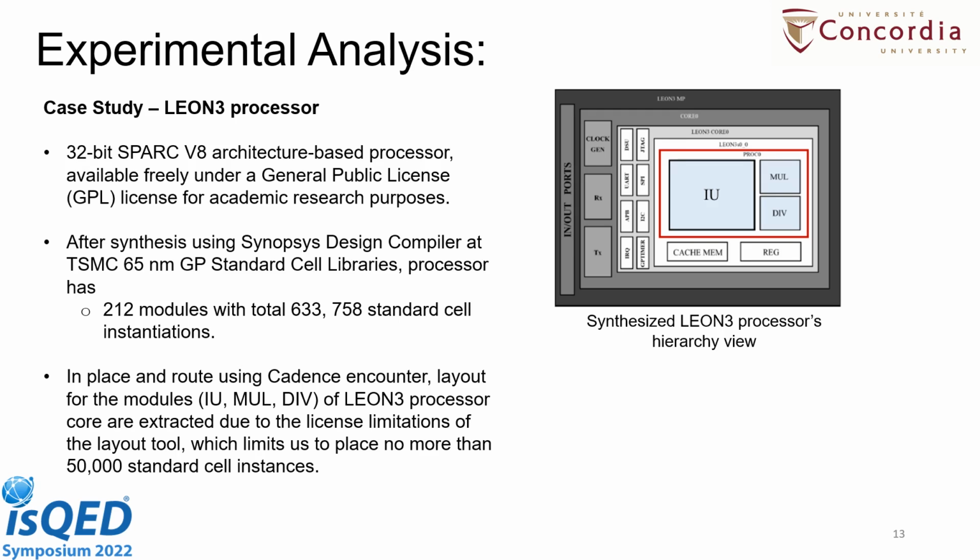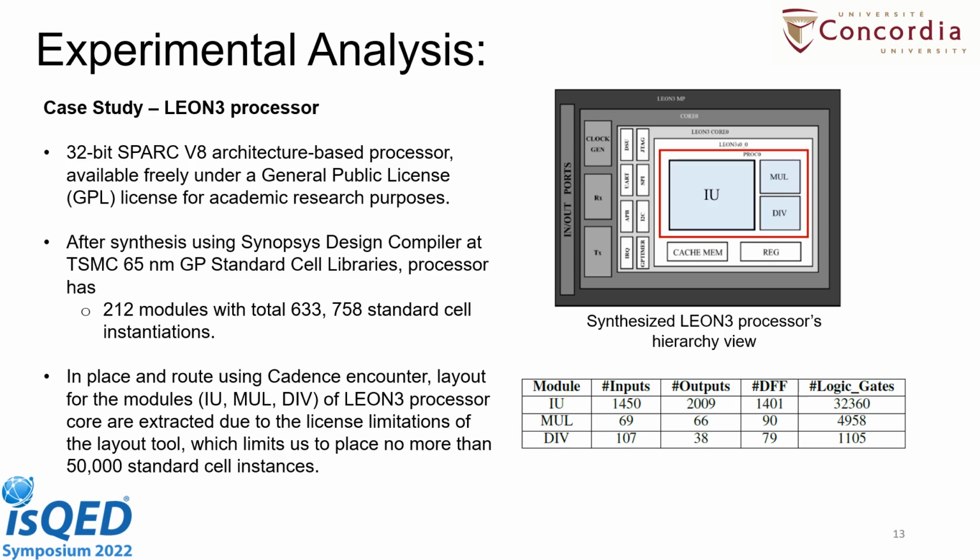50,000 gates. Due to this limitation, to analyze the LEON3 processor, we use only the core part of the processor that has the 3 units: integer unit, multiplier unit and the divider unit. So in these 3 units, the total number of logical components is approximately 40,000.